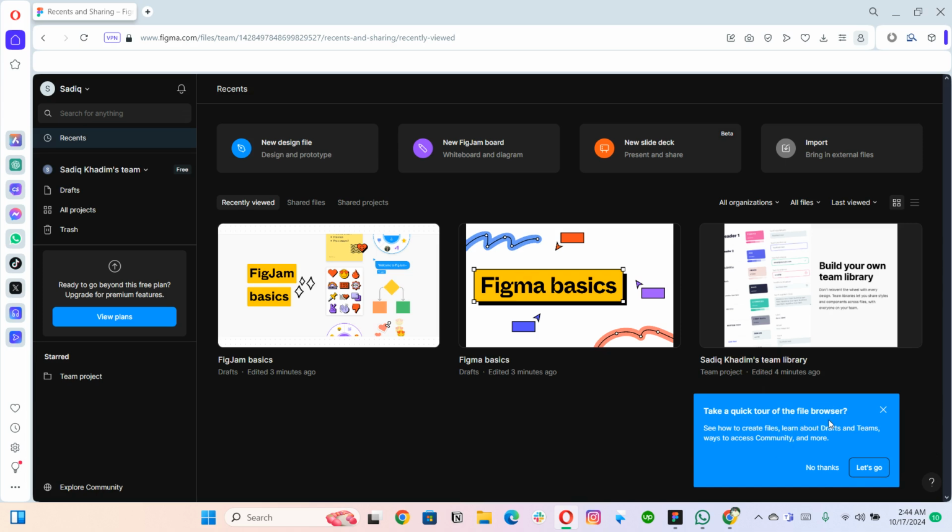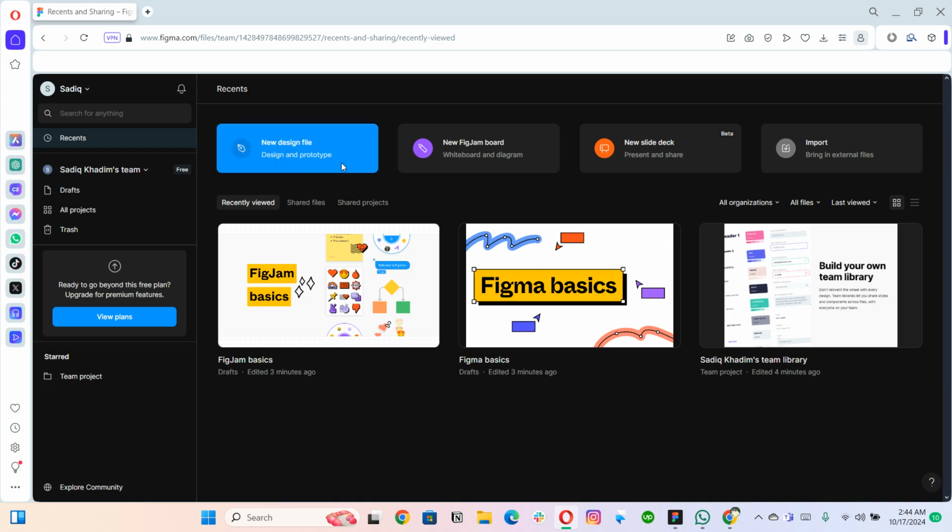Then here it is giving you a few tooltips. These are called tooltips. It is trying to give me a few tips regarding how I can use Figma, but I'm just going to skip it, right? So when you enter Figma for the first time, this is how the interface of Figma looks. You can either download the desktop app of Figma. Figma also has a mobile app as well. We will discuss that later on. But currently, this is how it looks.